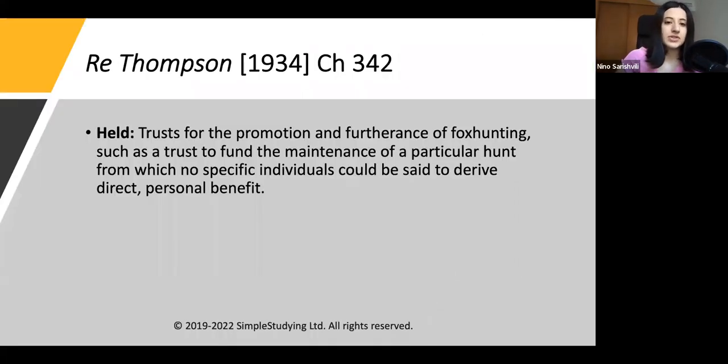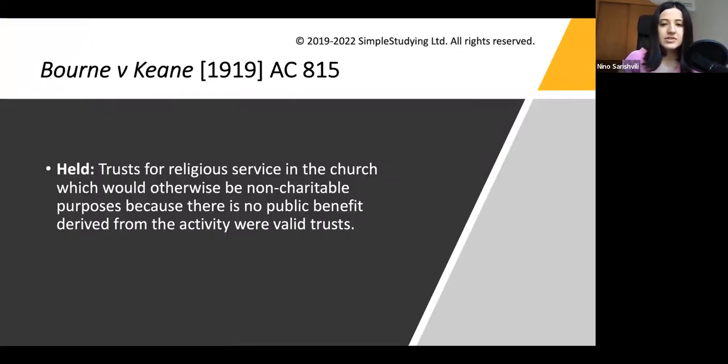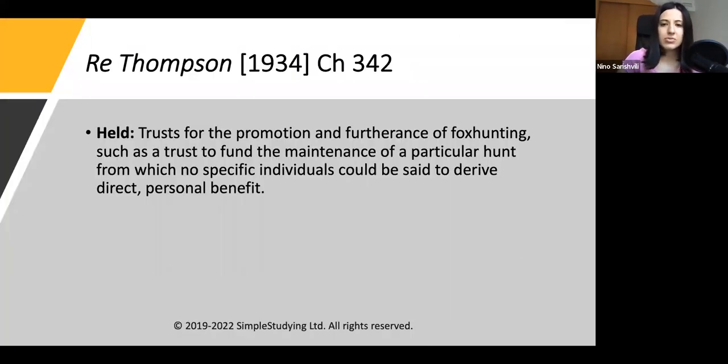And finally, Re Thompson: promotion and furtherance of fox hunting, such as a trust to fund the maintenance of a particular hunt from which no specific individuals could be said to derive direct personal benefit. So to sum up, these exceptional cases are trusts to maintain animals, trusts to maintain graves and monuments, and also religious services and promotion of fox hunting.